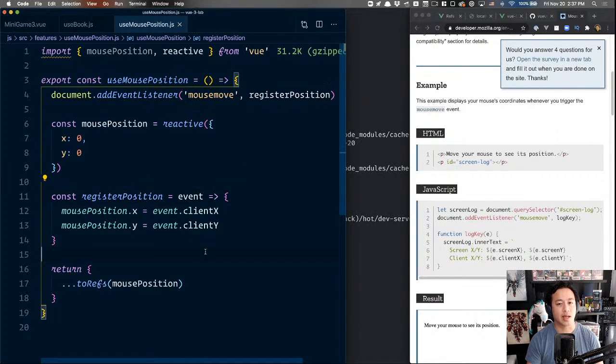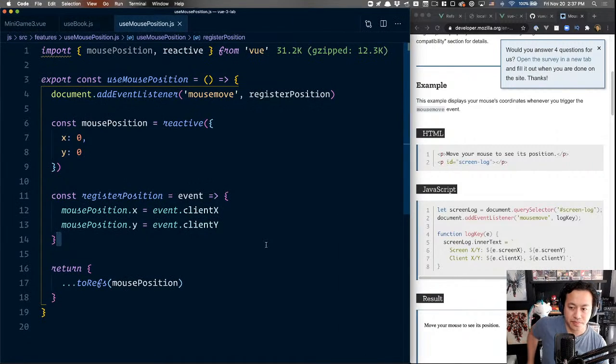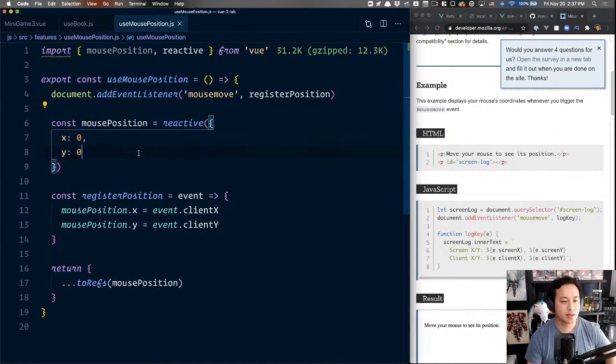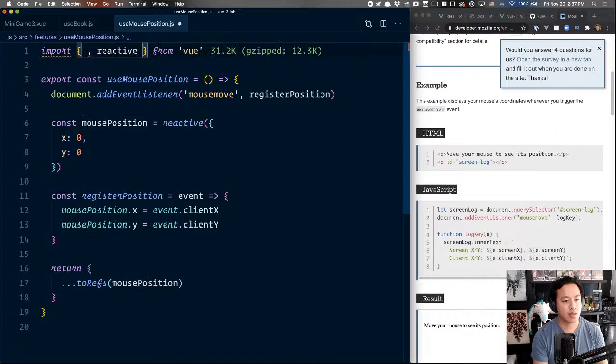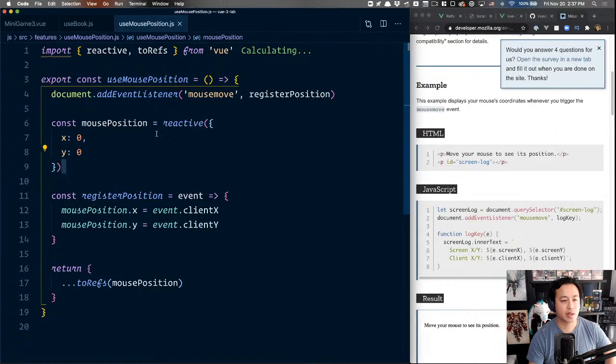Register position. Okay, so what we have here, looking at this, is a reactive object that has X and Y. We add the event listener. Oh, I don't need that. Why is that here? We need two refs. There we go. This is what we want.